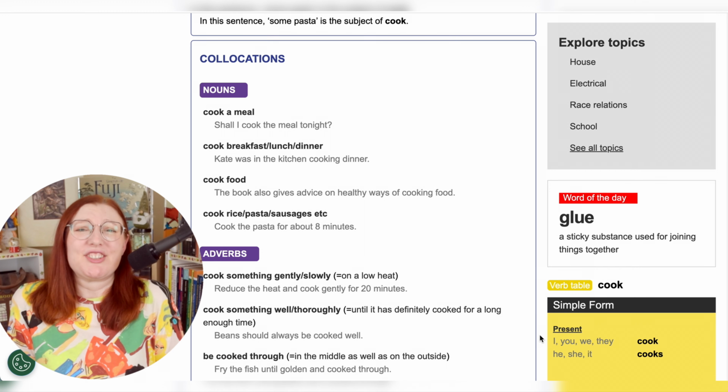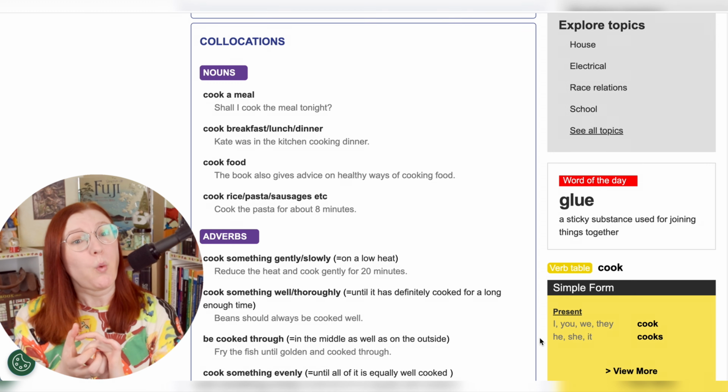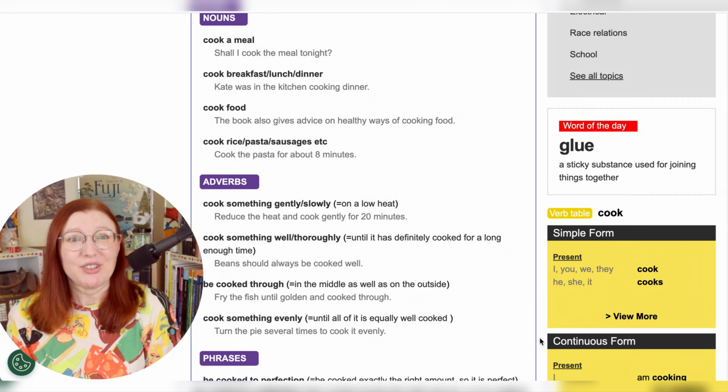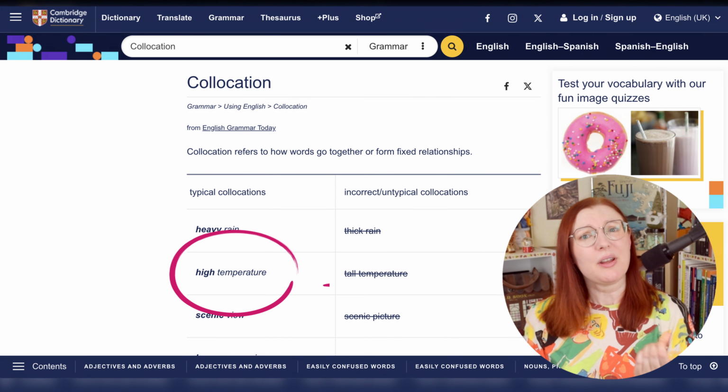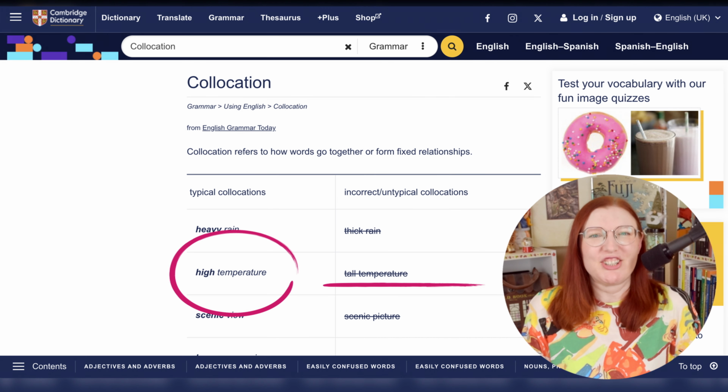Another term that is important to know is collocations. Some words just work together really well and sound natural. It's high temperature, but not tall temperature. Learning collocations is especially important to make your speaking as natural and error-free as possible. I share my favorite tools to find collocations in this video.